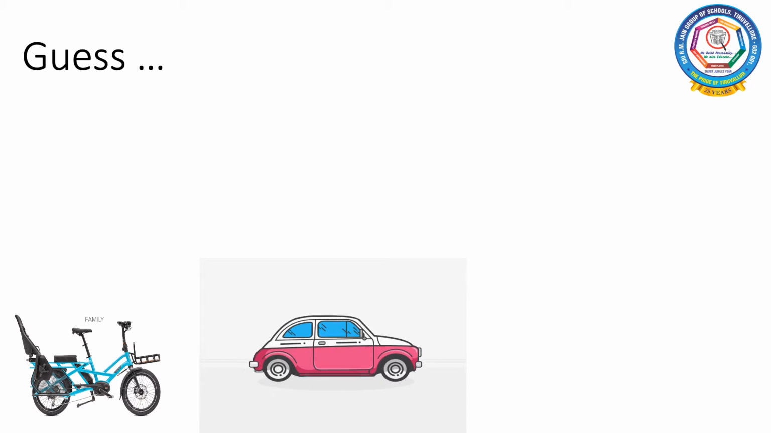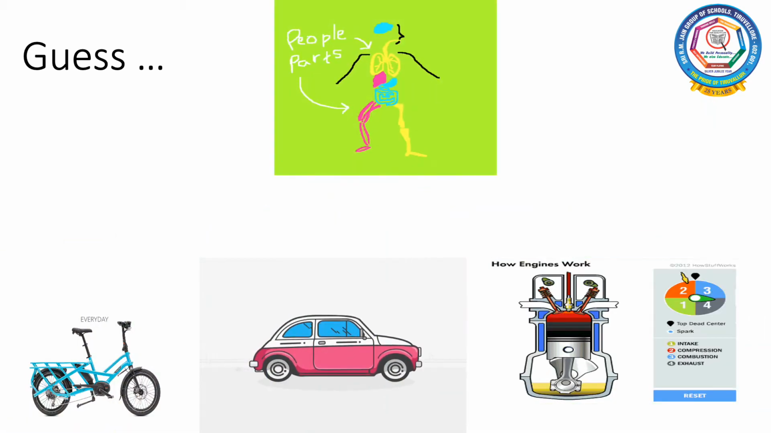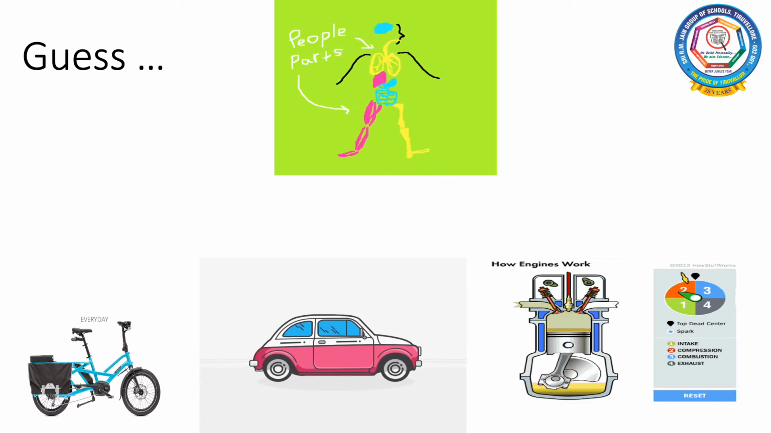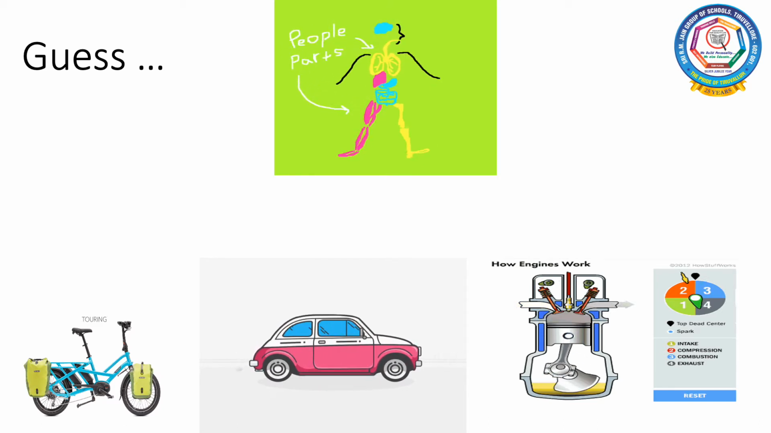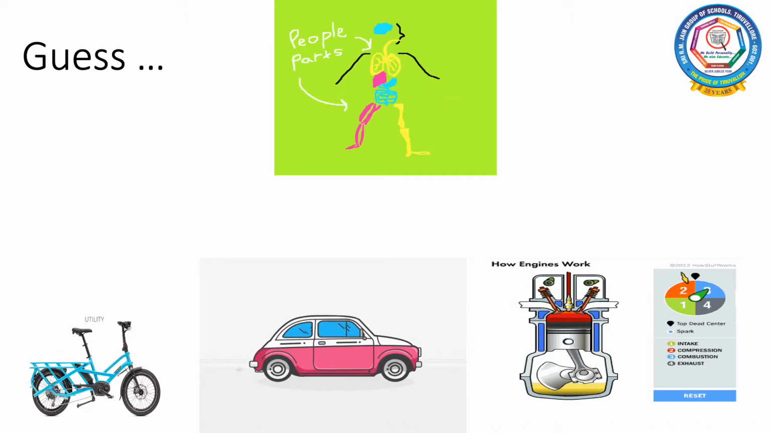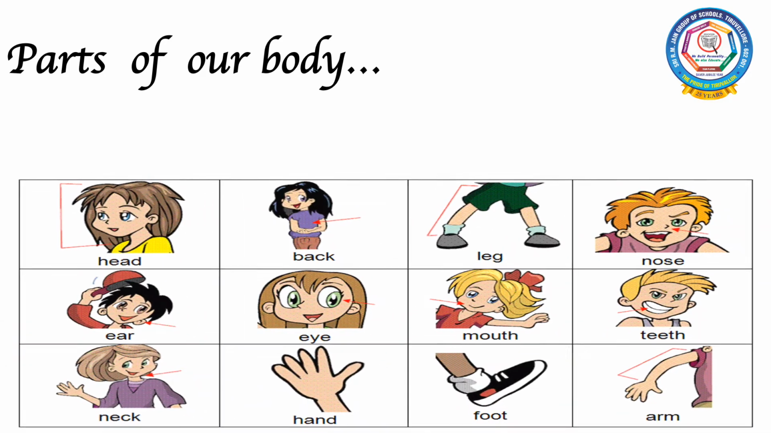Do you have any guesses with these pictures? Just like a car, a bicycle or a truck has different parts such as gear, wheels, brakes, etc., a body is also a machine having various parts. And that is going to be our first lesson, parts of our body. These are some of our parts of our body.